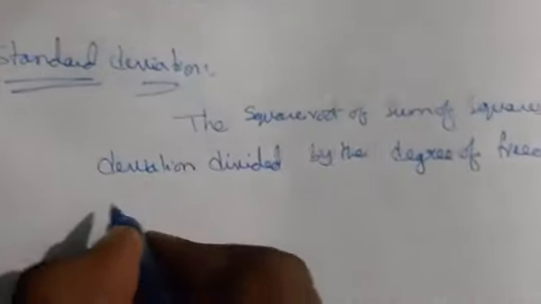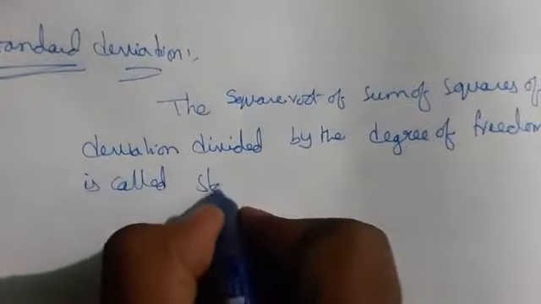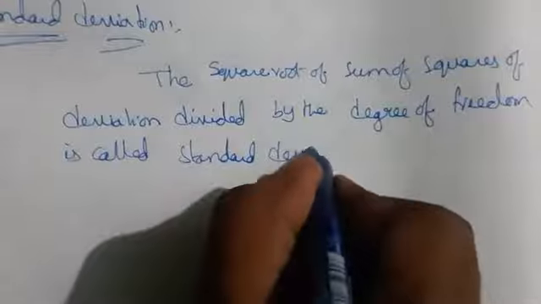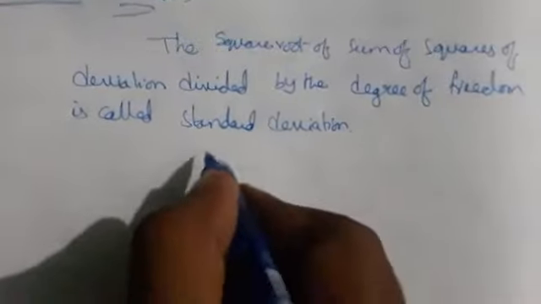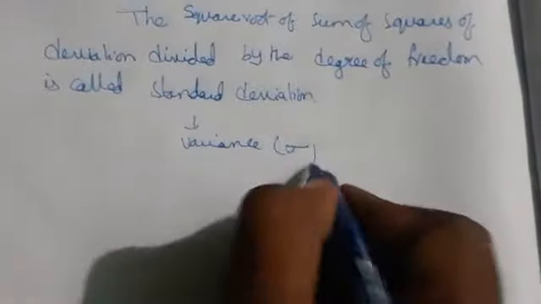This one we call standard deviation. This is also known as variance, which is denoted by sigma.